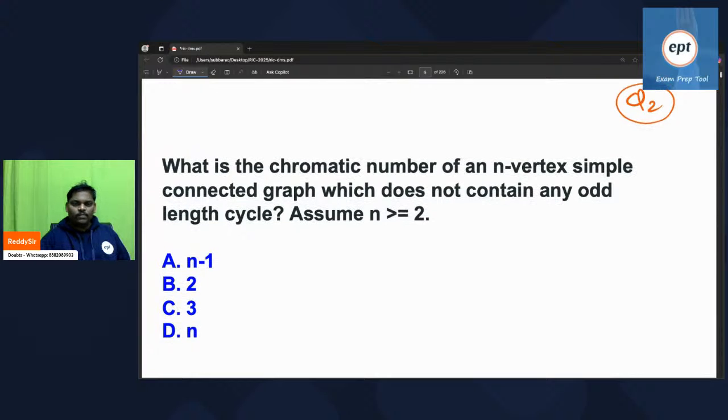Try this. What is the answer of this? What is the chromatic number of an n-vertex simple connected graph which does not contain any odd length cycle?